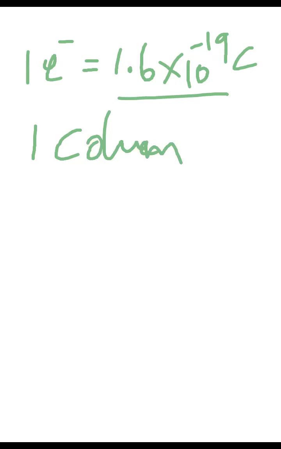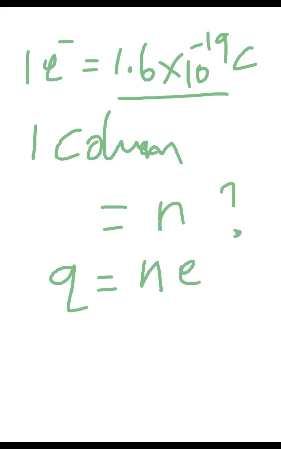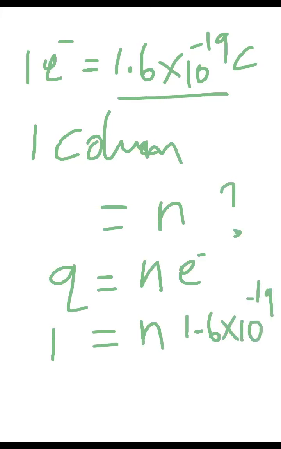If I want to have a 1 coulomb value, how many electrons should I have? How many electrons do I need to create 1 coulomb of charge? Just substitute 1 here. I don't know how many electrons I need, but I know the value of e, 1.6 into 10 power minus 19. So I need this many electrons.